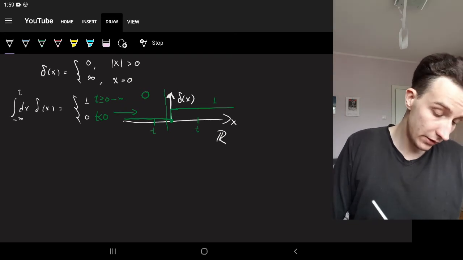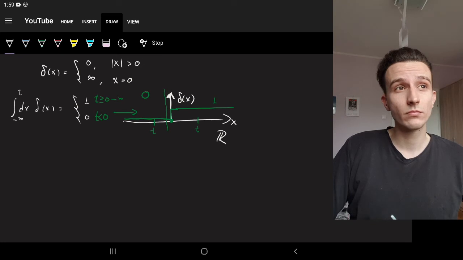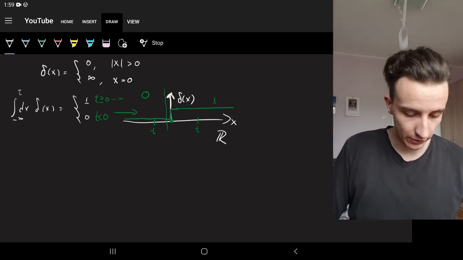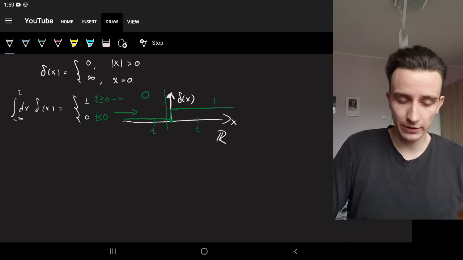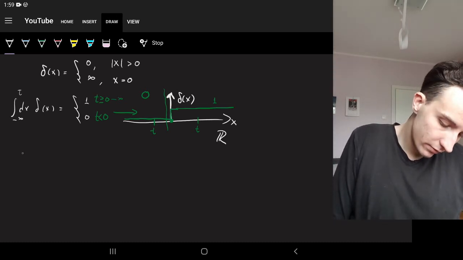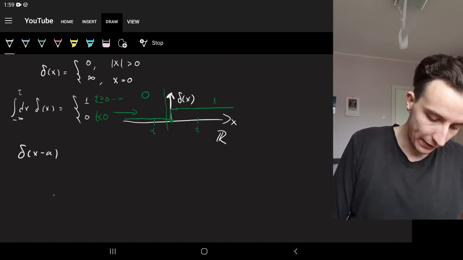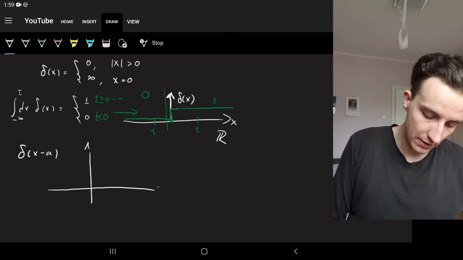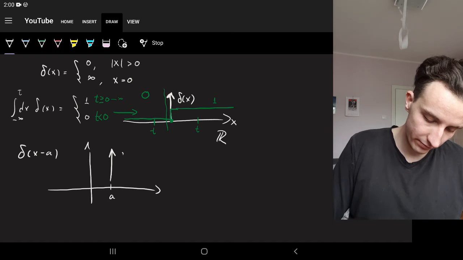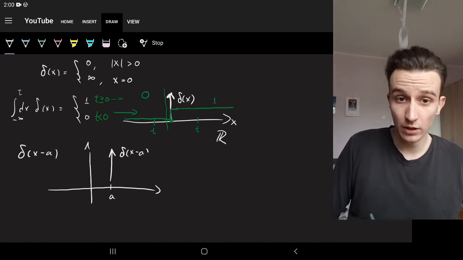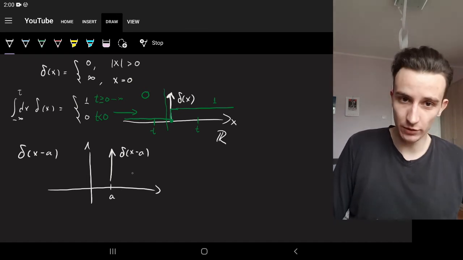And now, let's see what happens when we integrate a function multiplied by the delta function. So this is something that's then written as a correlation later. Now, of course, by translation, delta of x minus a would be drawn like this, right? So if this is a, then delta of x minus a is this distribution. So it's non-zero only at a, that's when it's infinity, and it's 0 everywhere else.